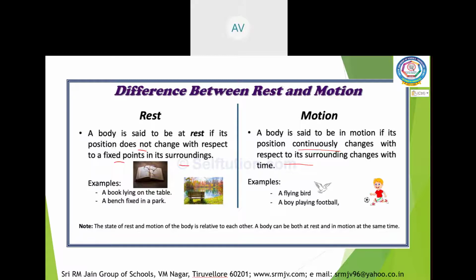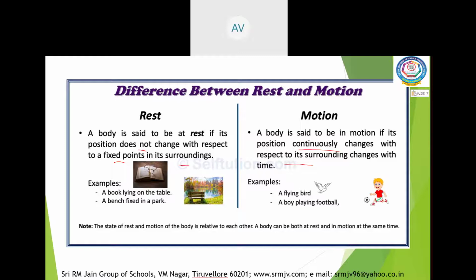Now, the state of rest and motion of a body is relative. A body can be both at rest and in motion at the same time. Let us consider an example. A passenger sitting in the compartment of a moving train is at rest with respect to the other passengers sitting in the same compartment, because his position does not change with respect to them.